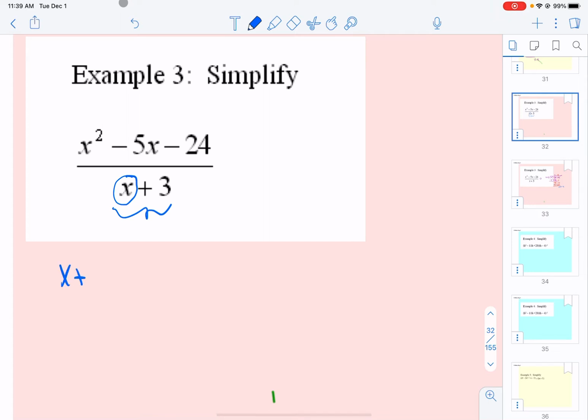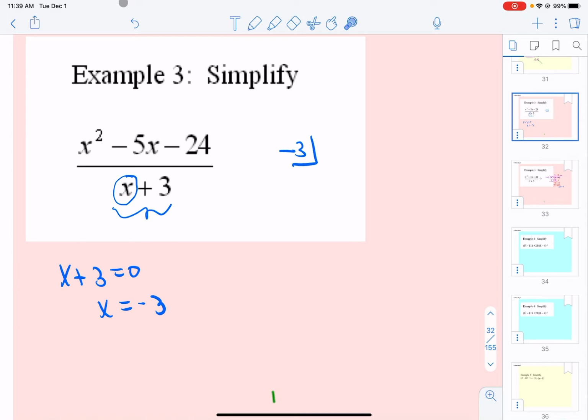Now, if that's the case, then you can try synthetic division, and we're going to put x plus 3 equal to 0, and then we're going to solve that. So we just subtract 3 from both sides. We get x is negative 3. Now, this synthetic box is how you're going to make it every single time, okay? So we're going to put negative 3 in a little tiny box, or part of a box, okay?